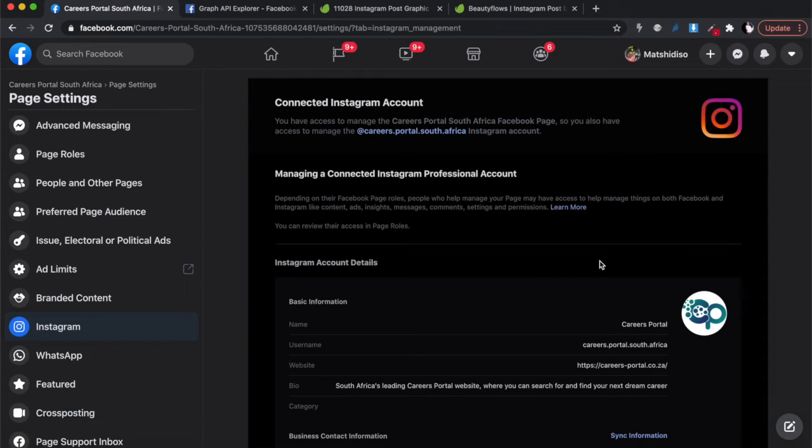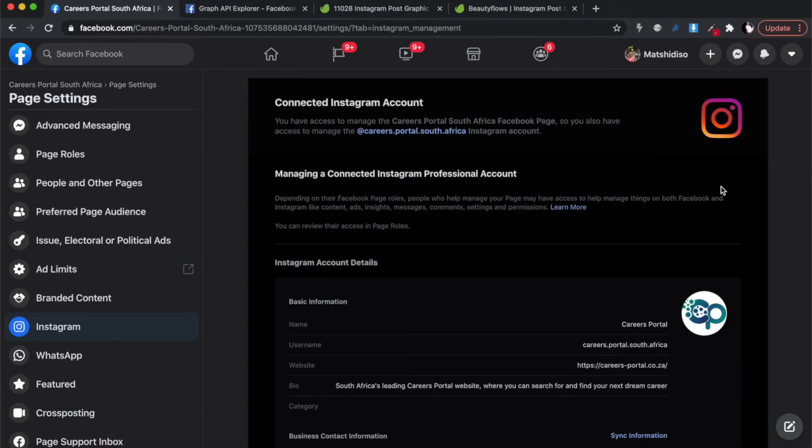Because the first time I had connected it, I think because on the Instagram side, I had not set it to a business account. It didn't register as a business account on Facebook, even though on Facebook, I'm specifically connecting it to try and get it to be a business account. And trying to press that button that was here, that wasn't working, okay?